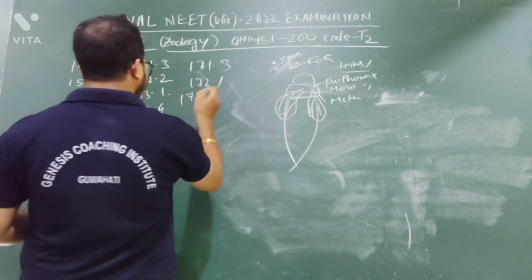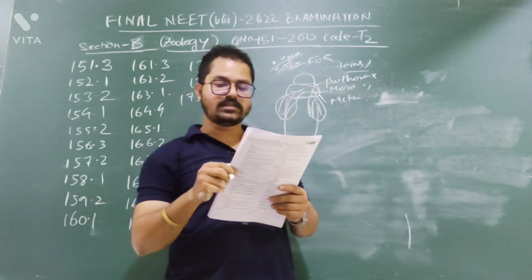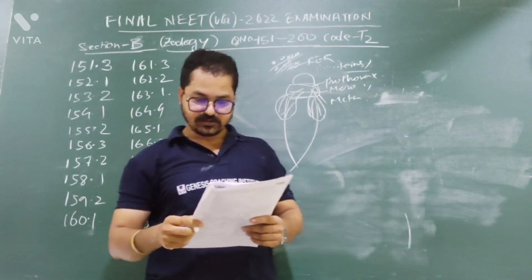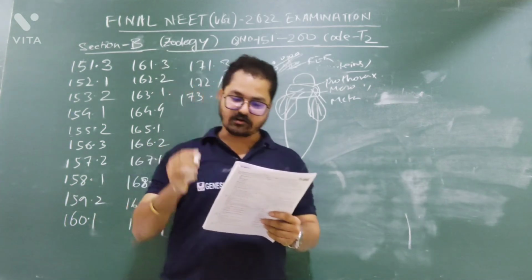Question number 173. In the taxonomic categories, which hierarchical arrangement in ascending order is correct? Very easy. Tell me which one. Option number 1: Kingdom, class, phylum, family. No, it is wrong.